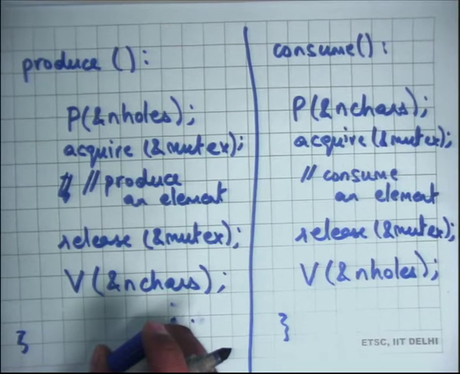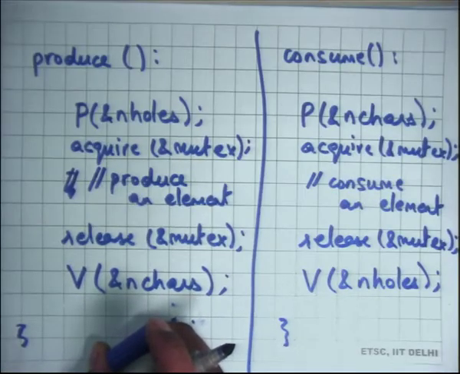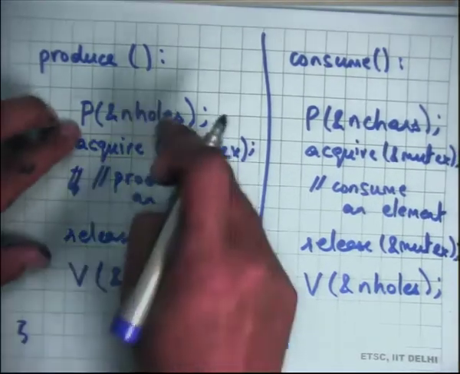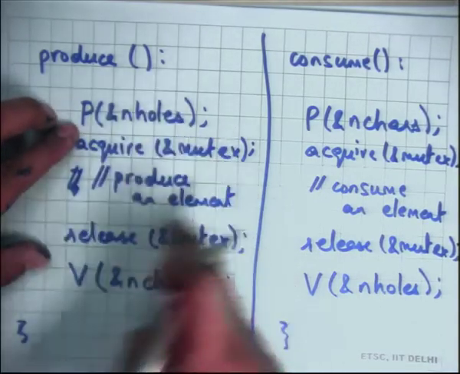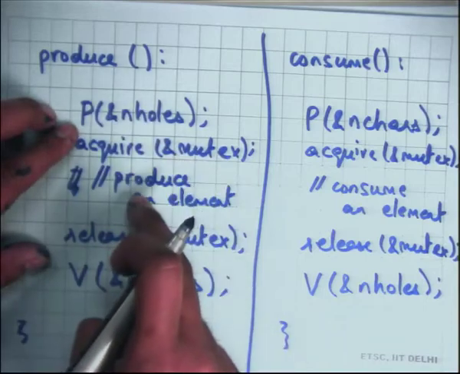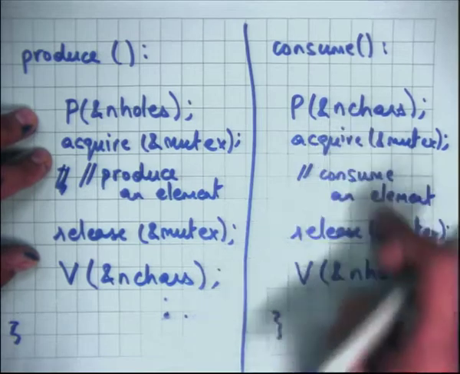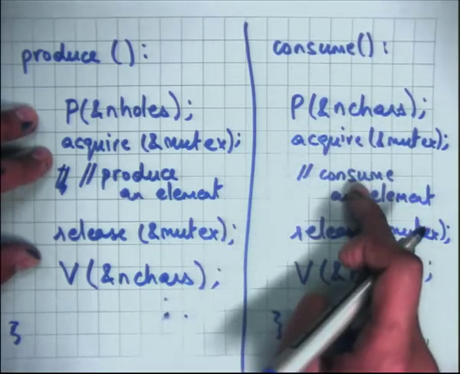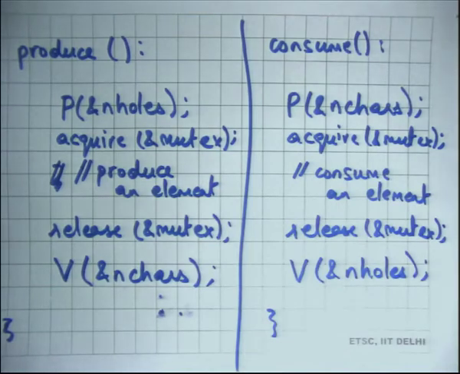And so this code is correct, and you need to convince yourself that this code is correct. You have decremented n holes atomically, and at this point you can be sure that you are free to produce here. Similarly, you decremented n chars, you come out, so you can be sure that you are free to consume. Mutex is just making sure that they are mutually exclusive with each other.